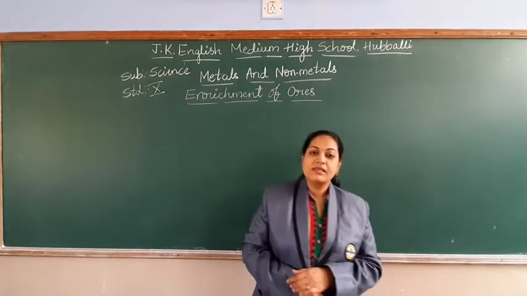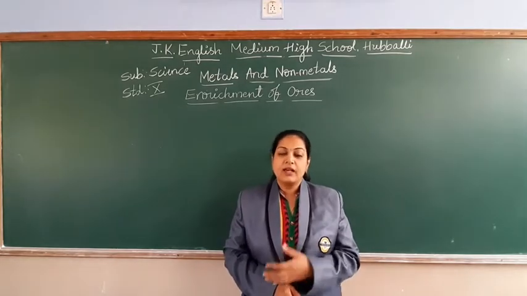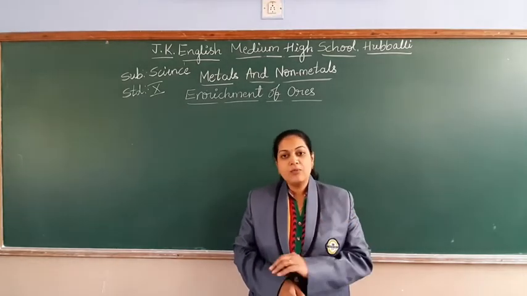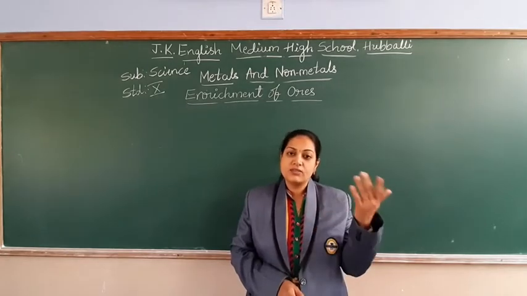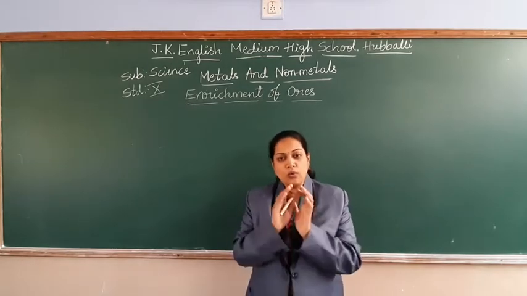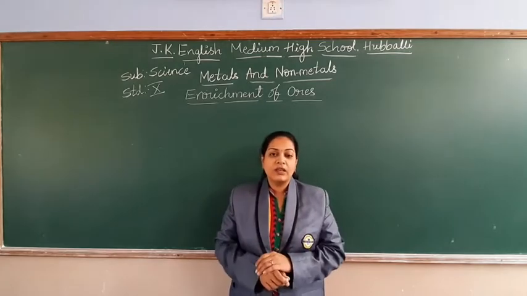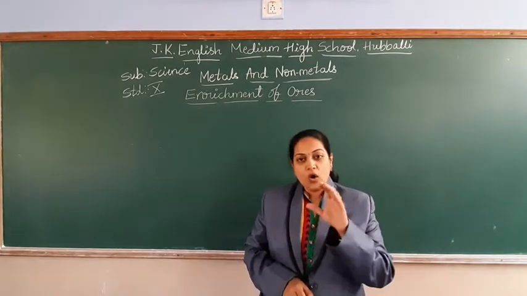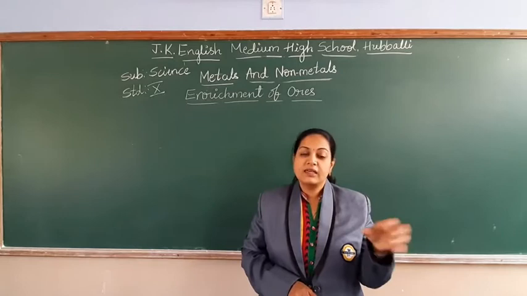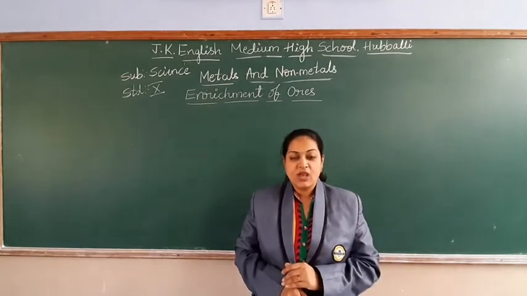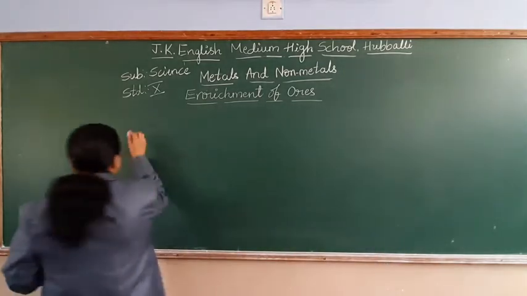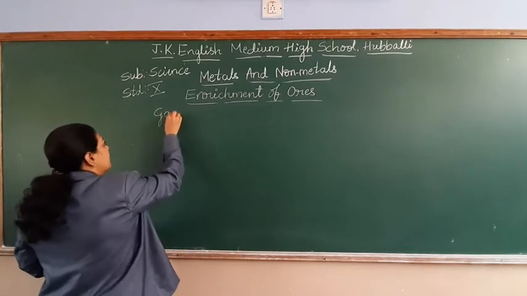The impurities may be sand, soil, other types of metals, which we call siliceous compounds. So many things will be there along with the ores. All these we consider as impurities, and these impurities we call the gangue.